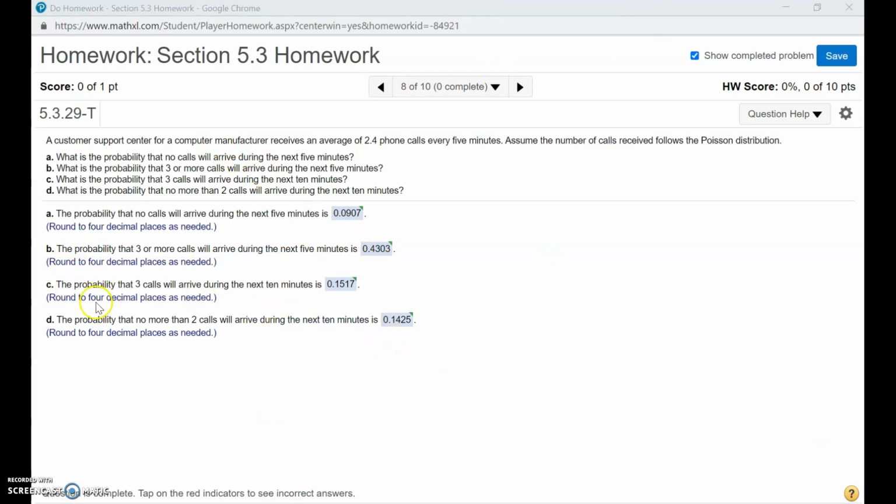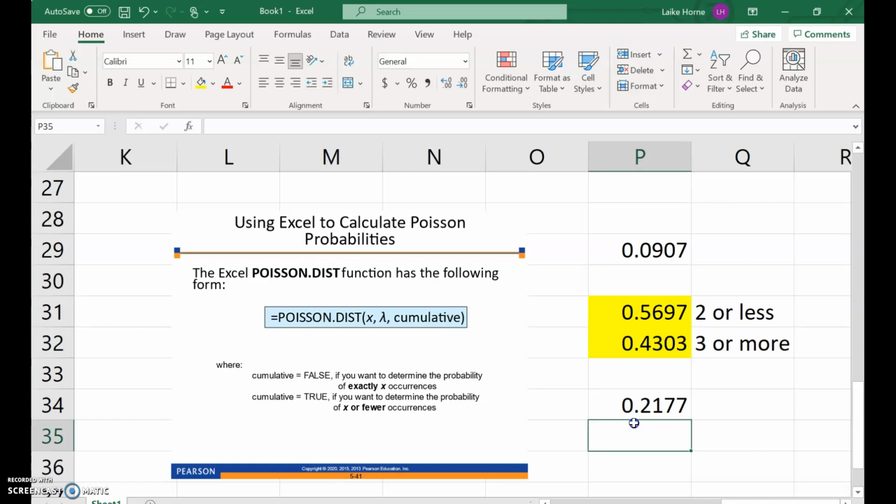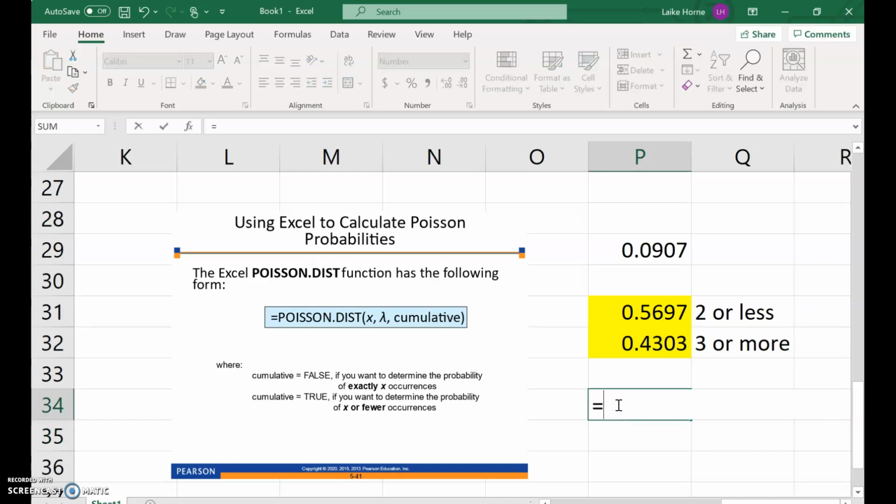Okay, let's look at part C. The probability that 3 calls will arrive during the next 10 minutes. So we're looking at the next 10 minutes. If we have an average of 2.4 phone calls for 5 minutes, well, if we double that, the average for 10 minutes would be 4.8. So let's look at that.